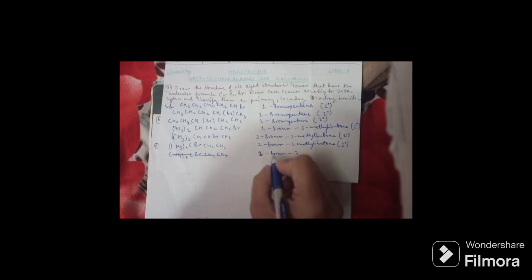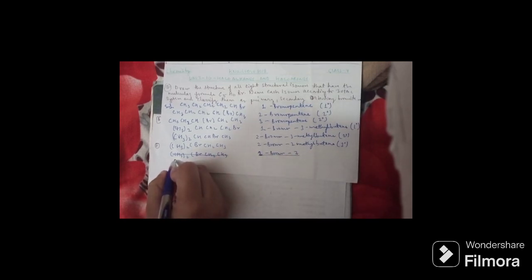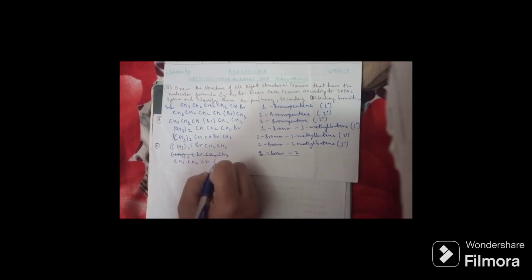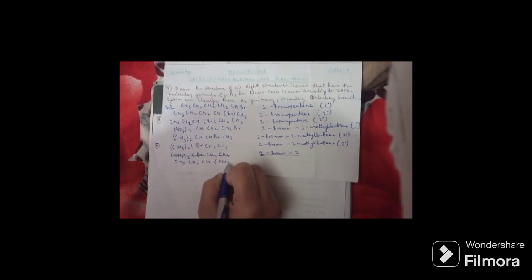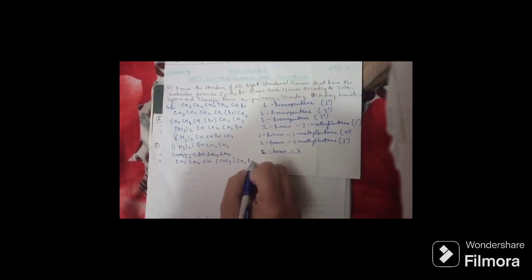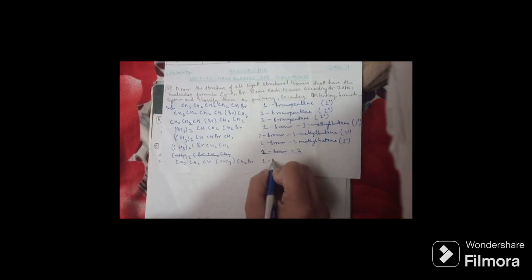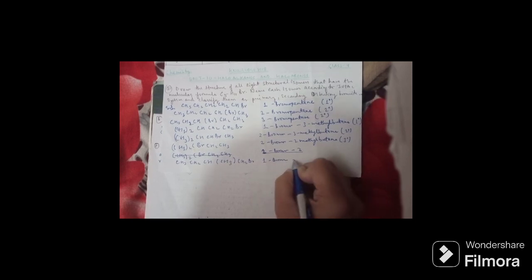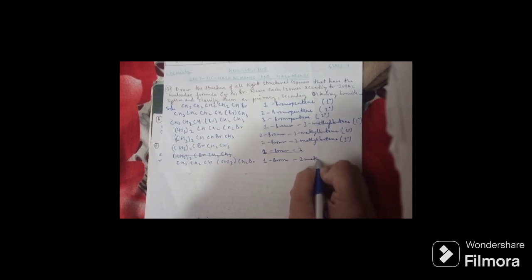Sorry for the inconvenience. CH3CH2CH(CH3)CH2Br, that is your 1-bromo-2-methylbutane.